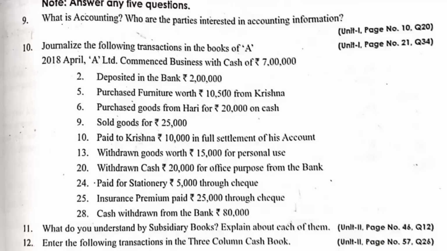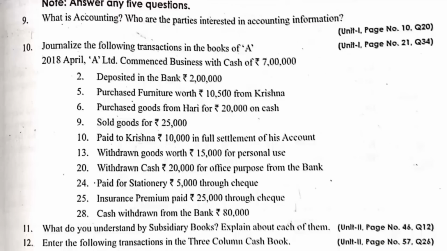Next, purchased furniture from Krishna. You need to write the journal entry. Next, purchased goods from Hari. Journal entry you can easily write. Next, sold goods paid to Krishna and withdrawn goods worth 15,000 for personal use.